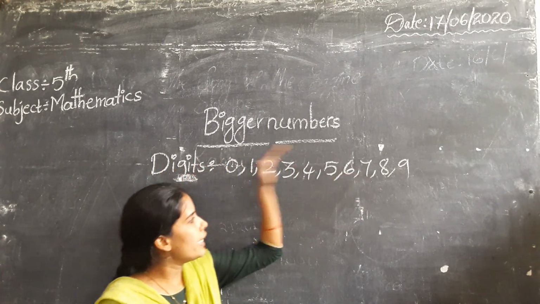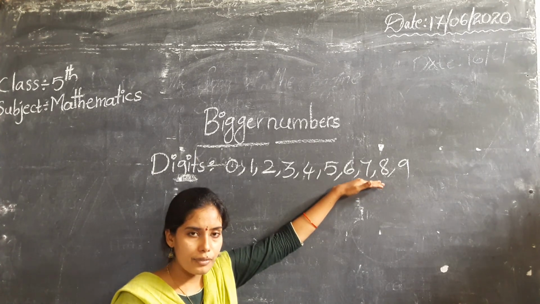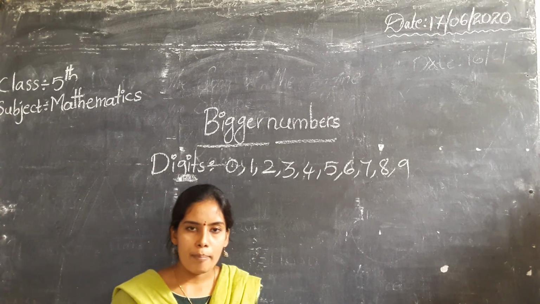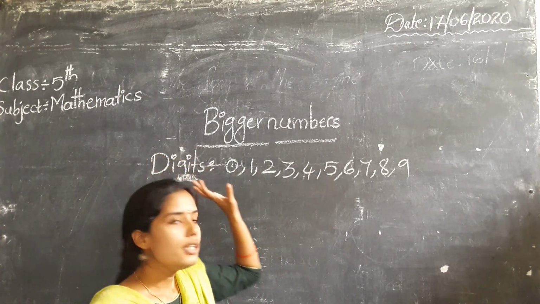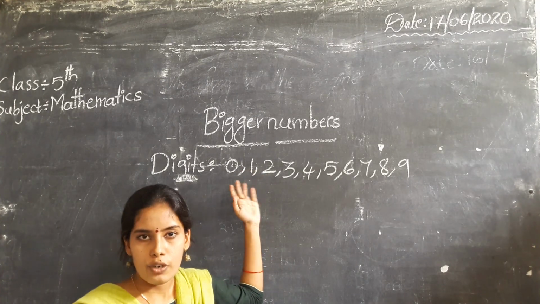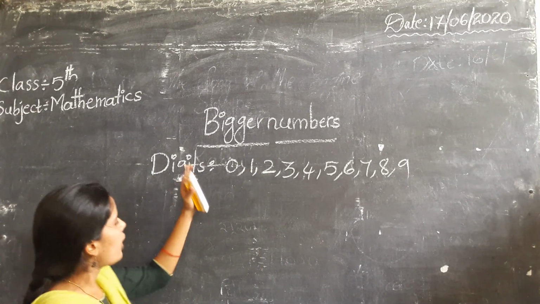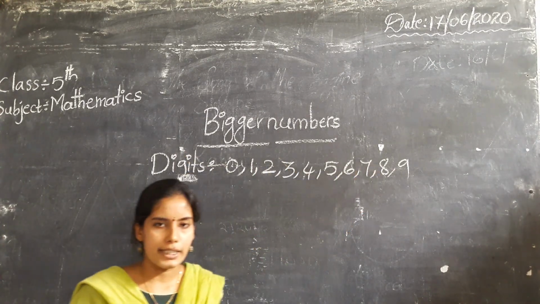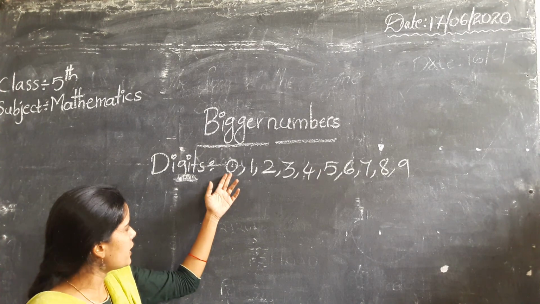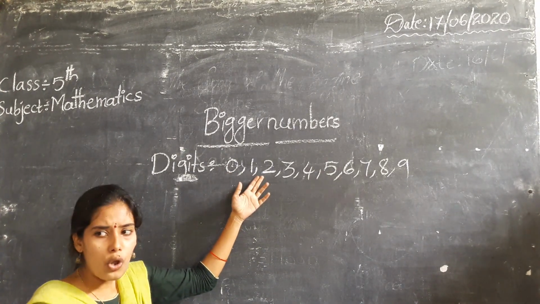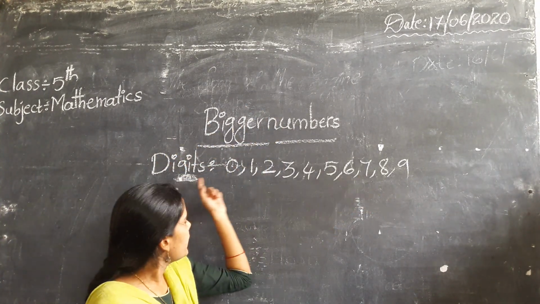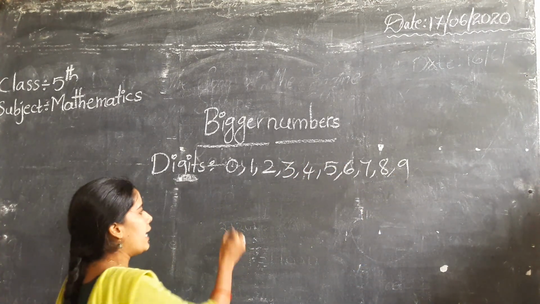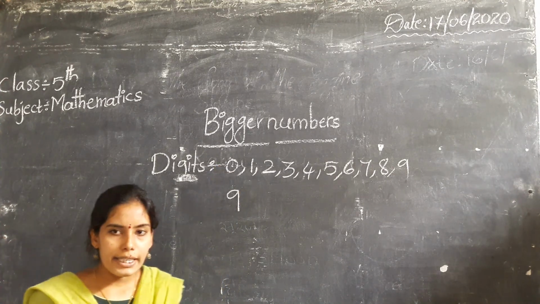Can you make a number without these digits? No, we can't. So, to make any number, we must know the digits. Now observe these digits: which one is the greatest? Is 0 the greatest? Is 1 the greatest? No. Yes, the last digit, that is 9. So here 9 is the greatest digit.